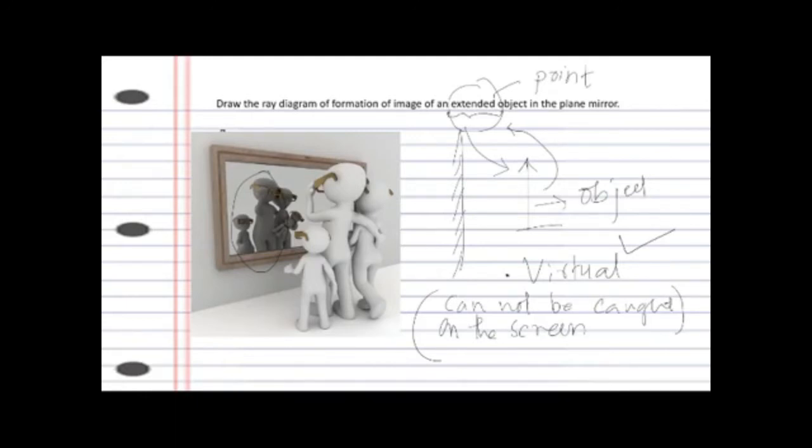Now we shall go for the actual ray diagram. What do you mean by ray diagram of formation of image? How is this image formed? In 7th class we have learned that if an object is placed in front of the plane mirror, somewhere, if you keep it 1 meter on this side and keep an object here, the image will come exactly 1 meter behind, though it's a virtual image, right?